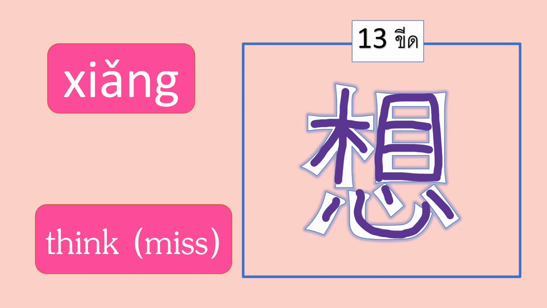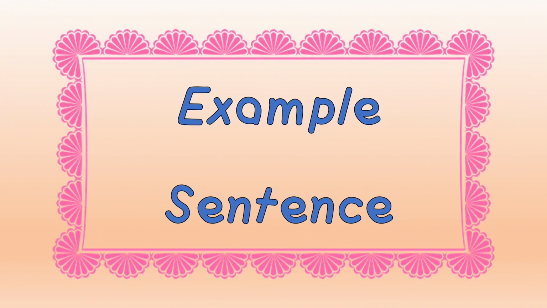Okay. Actually, writing Chinese characters is not difficult. It goes from left to right and top to bottom. The more you write, the more familiar you'll be with writing Chinese characters. You know which strokes should come first, second and third automatically. Okay, so keep practicing, guys. Next, we'll be back to see the example sentences for this word xiǎng.